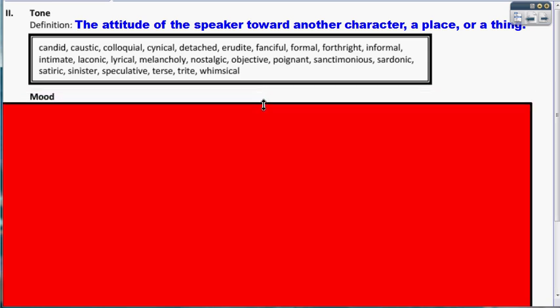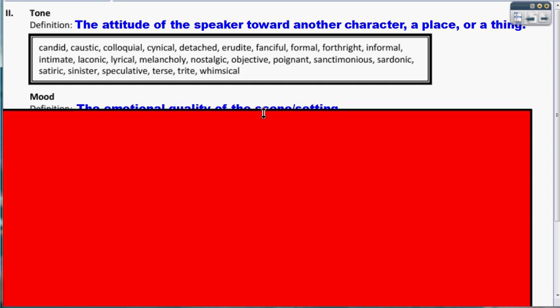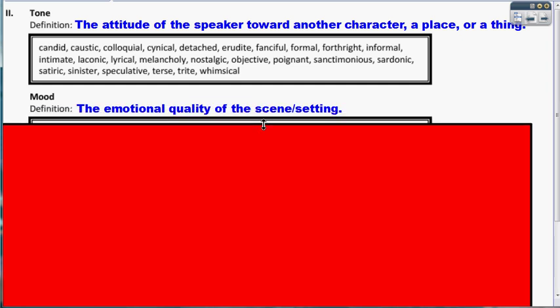The next term that we have is mood. If tone is the attitude of the speaker toward the character or place or thing, then mood is the atmosphere. It's the emotional quality of a scene or setting. So mood is more like what's the atmosphere of a classroom right before a test the students haven't studied for, or what is the mood, what is the atmosphere at a funeral.